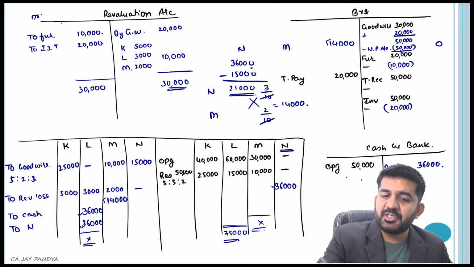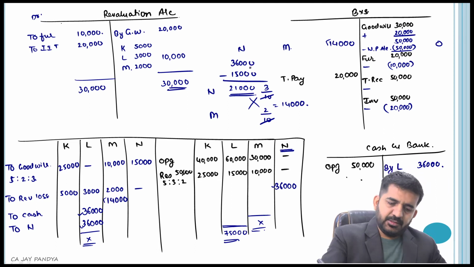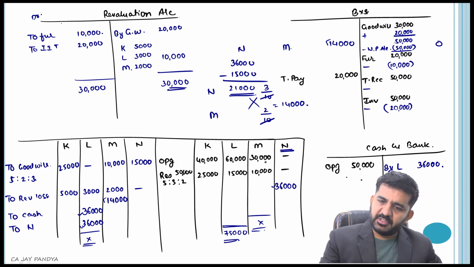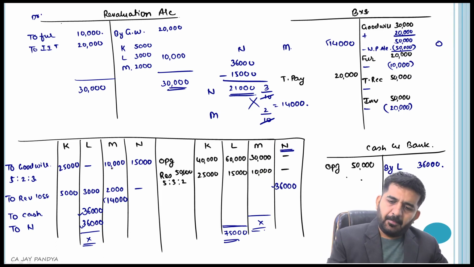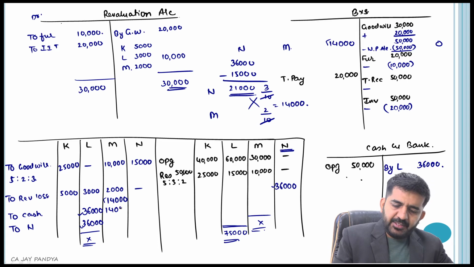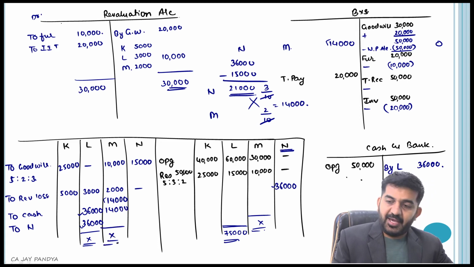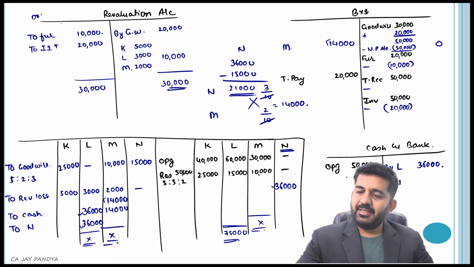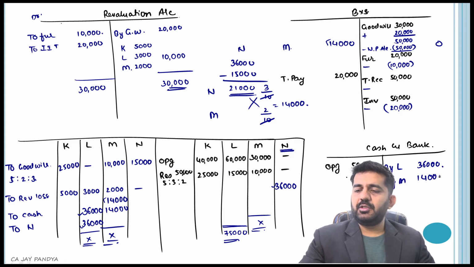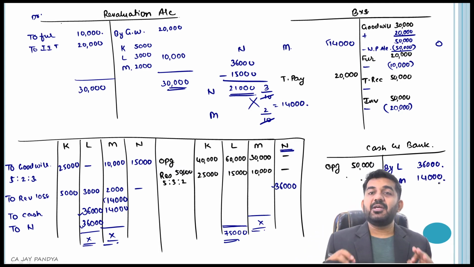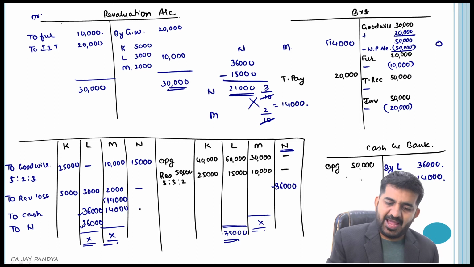His balance was 40. 40 minus 10 is 30. 28. 14. So 14 is still left. 14,000 will be paid to him as cash by M. His capital will become proportionate to N.